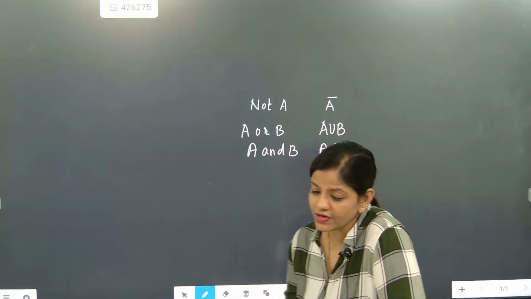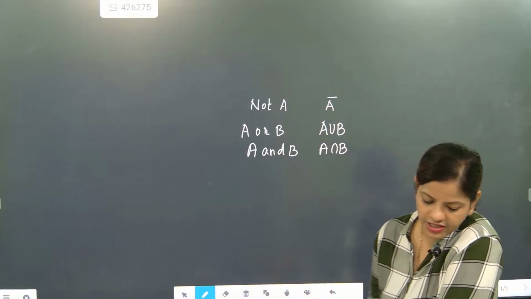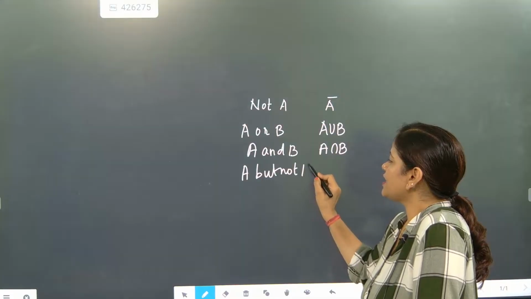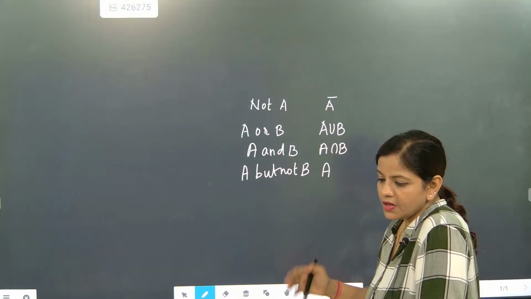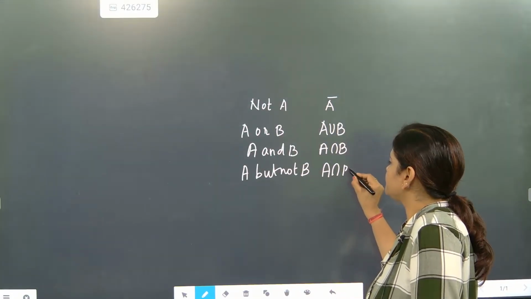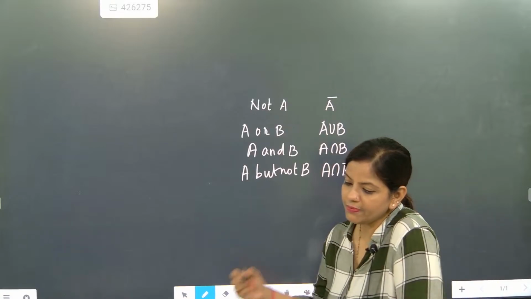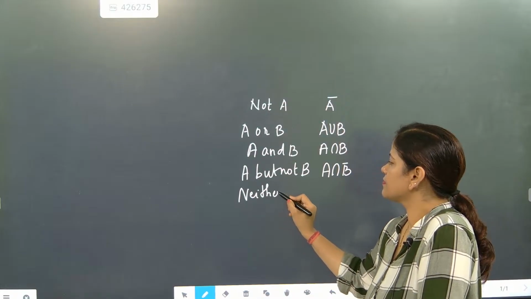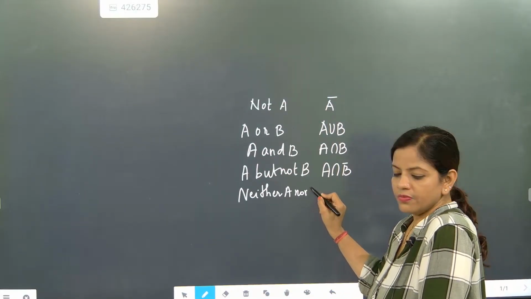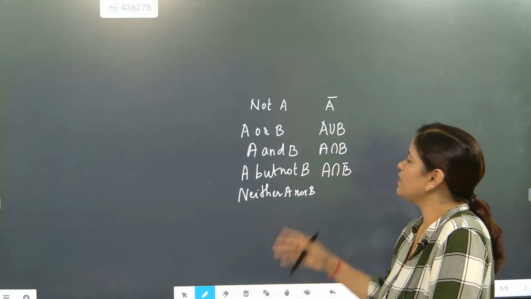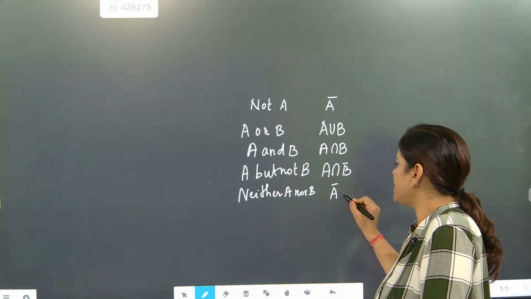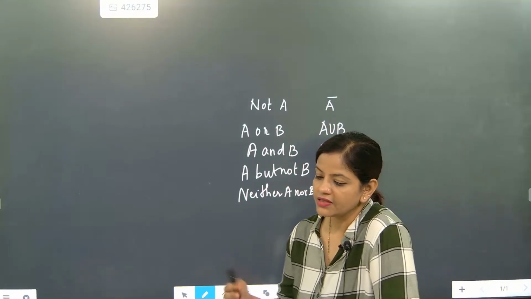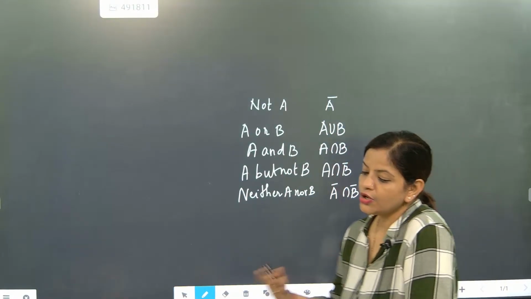Different events can give you different possibilities, different answers. Next, A but not B. That means you have to include A, but you can't include B, so you write B bar. Understood? Now, neither A nor B. If you are writing neither A nor B, that means it will be A bar intersection B bar. So both should not be included. That is considered as neither A nor B.